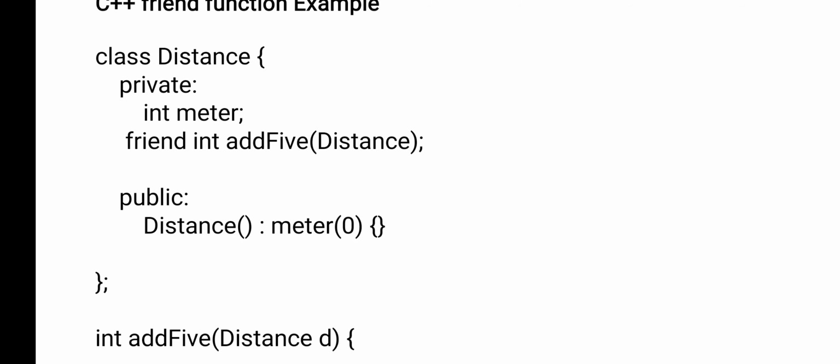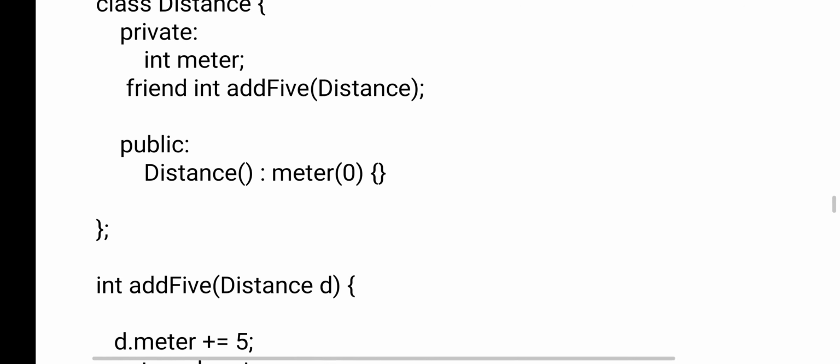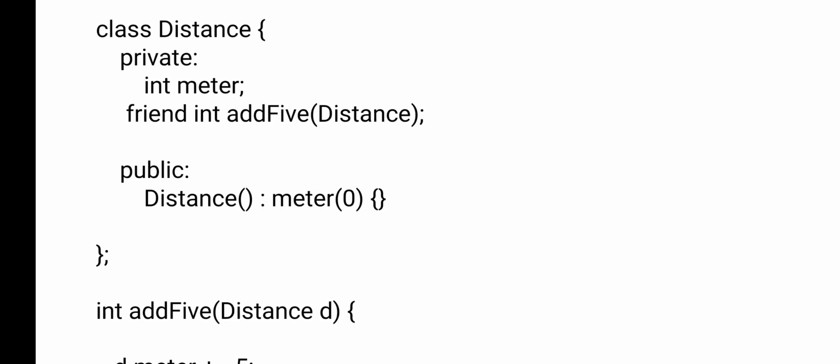Here I have declared one friend function, that is add5. Add5 is a friend function. And what are the parameters for add5? Distance is the parameter for add5. Next I have declared one more function, that is Distance, that is meter, and we are creating that for the class.